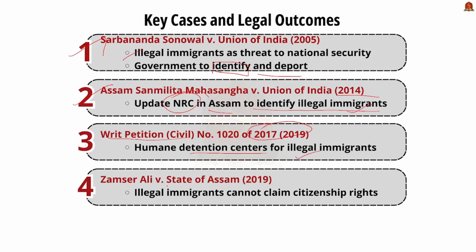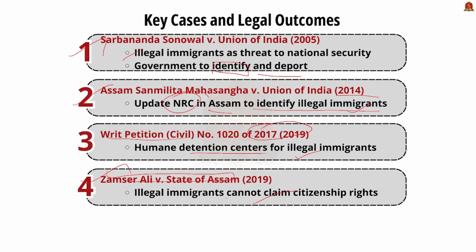The last case that we are going to discuss with respect to illegal immigrants is Samsher Ali versus the state of Assam in the year 2019. In this case, the Guwahati High Court ruled that illegal immigrants cannot claim citizenship rights. That's all with respect to the discussion of this article. We just saw the acts related to illegal immigration and their key features. We also saw 4 important cases with respect to illegal immigration.